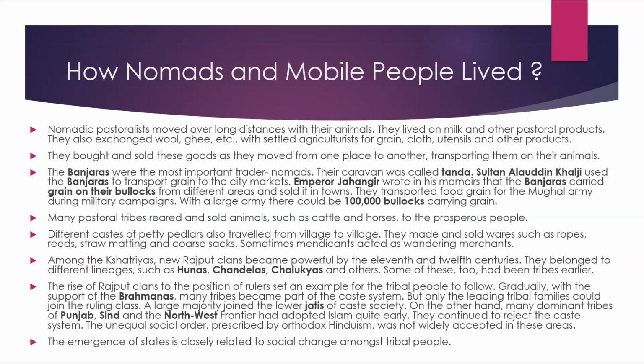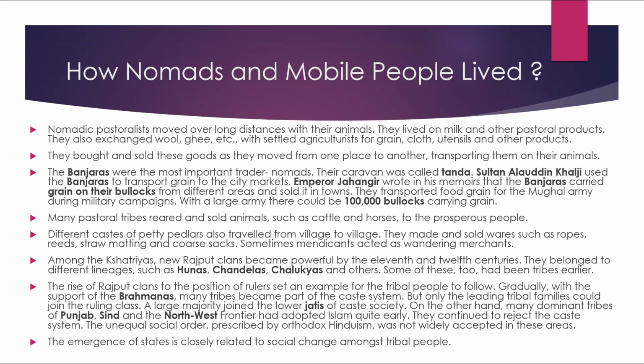How the nomads and mobile people lived. Nomadic pastoralists moved long distances with their animals. They lived on milk and other pastoral products. They also exchanged wool, ghee, etc., with settled agriculturists for grain, cloth, utensils and other products. They also bought and sold these goods as they moved from one place to another, transporting them on animals.